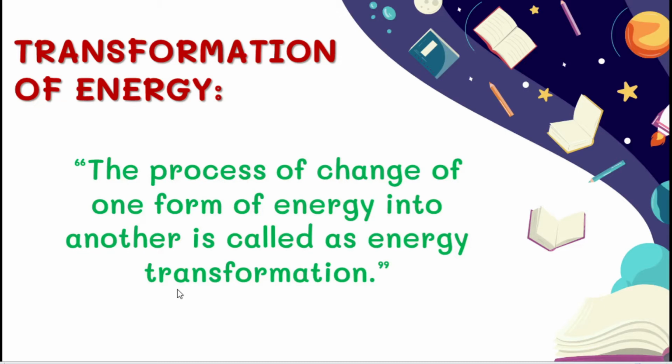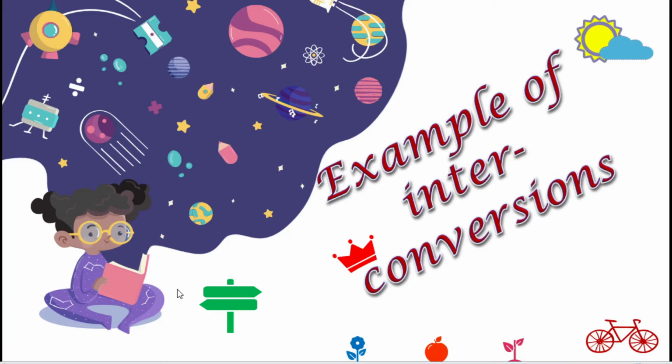So what is called transformation of energy? The process of change of one form of energy into another is called energy transformation. For example, we can take a loudspeaker. The loudspeaker produces sound. How does it produce sound? The electrical energy is converted into sound energy. So this is the process of change of one form of energy into another. This is called energy transformation. So that only we are going to discuss further. Next we are going to see about examples of interconversions.